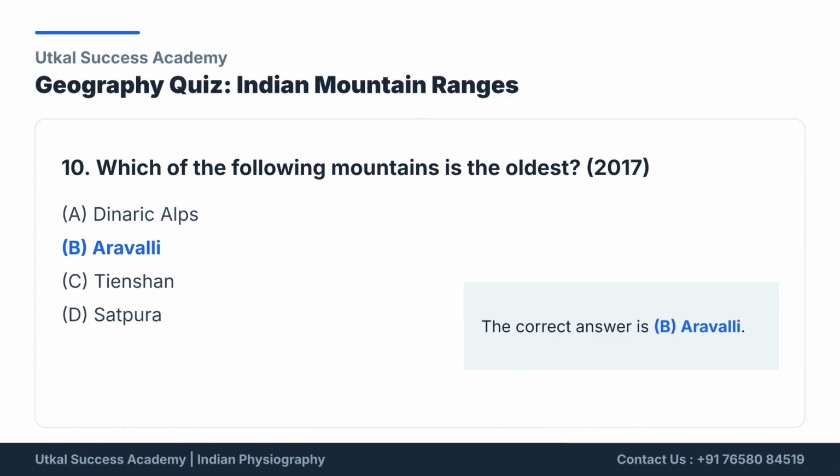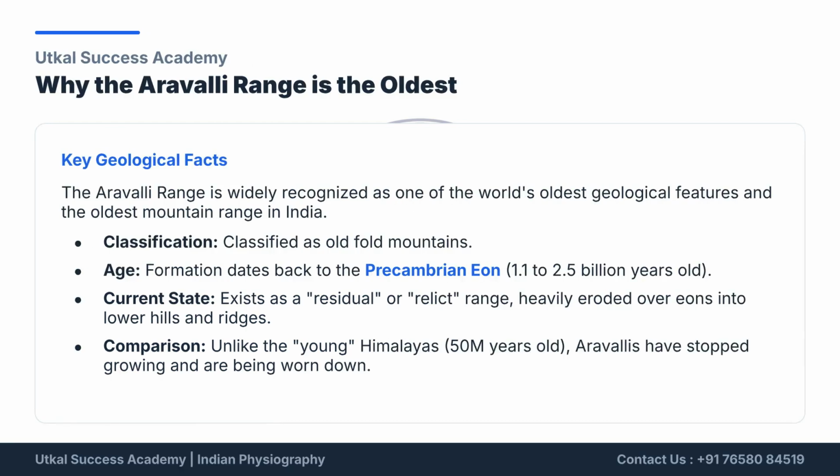Moving to a geography quiz question from 2017. Which of the following mountains is the oldest? The correct answer is B, Aravalli. The Aravalli Range is one of the world's oldest geological features and India's oldest mountain range.